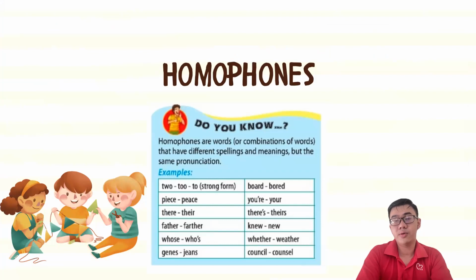We have two, to, too in a strong form. We have board or bored, peas or pees, your and you're, there and their, theirs, father, new or knew. Those pairs of words are pronounced the same, but are completely different in their meanings or spellings.